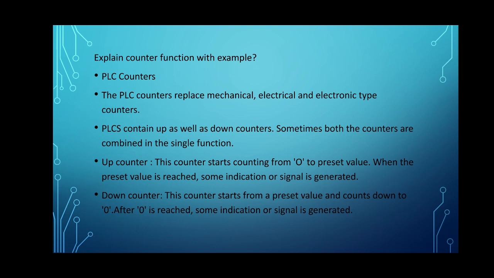This type of counter we call an up counter. Then there is the down counter. The down counter starts from a preset value and counts down to 0. After 0 is reached, some indication or signal is generated. So this we call the down counter.